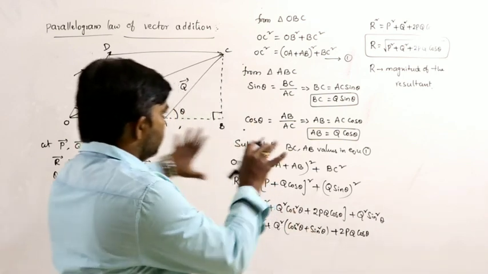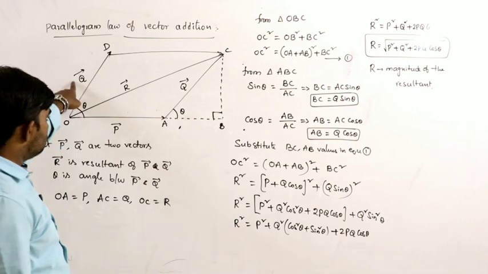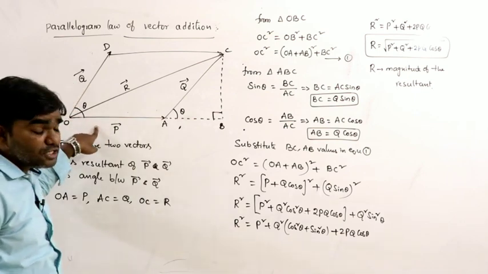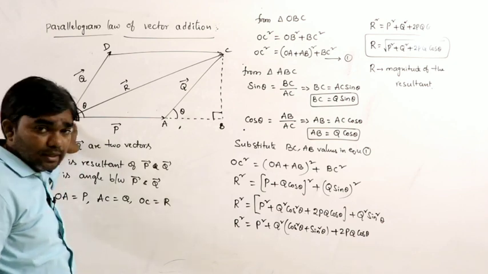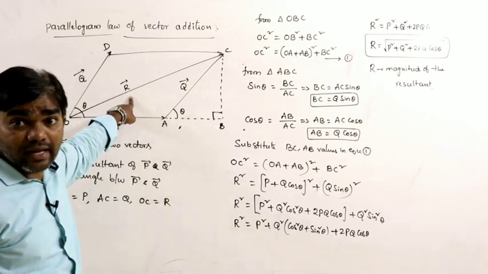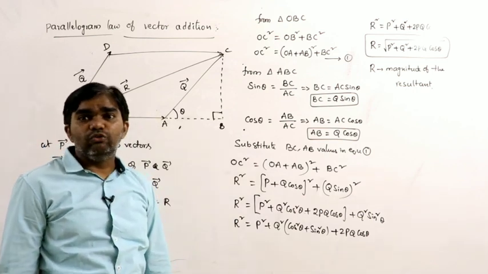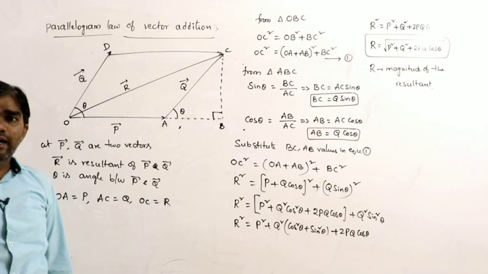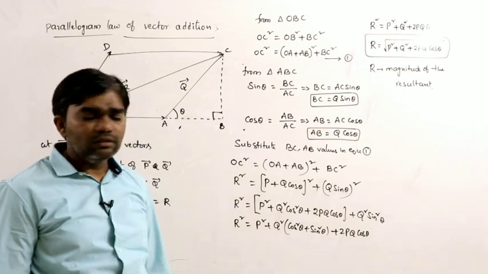So this is the simple derivation to define the parallelogram law. How can you define it? Two vectors act as the adjacent sides of a parallelogram in magnitude and direction starting from the same point. Then the diagonal passing through the same point represents the resultant of two vectors in magnitude and direction.